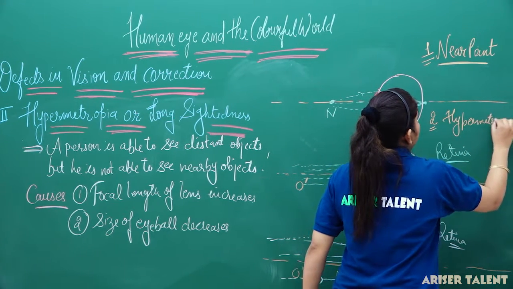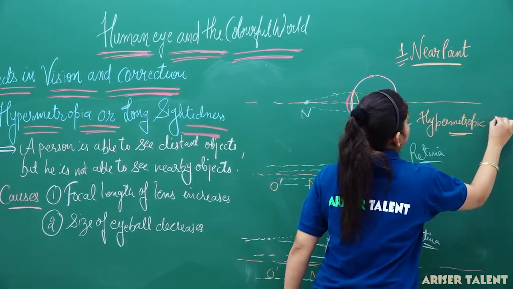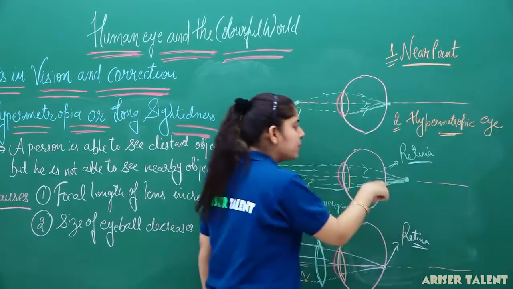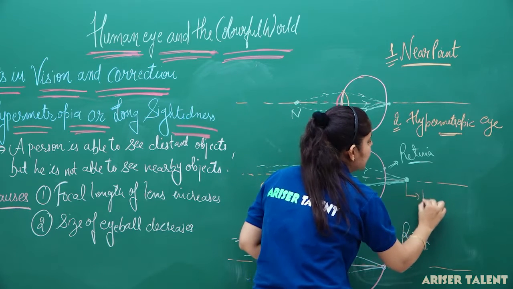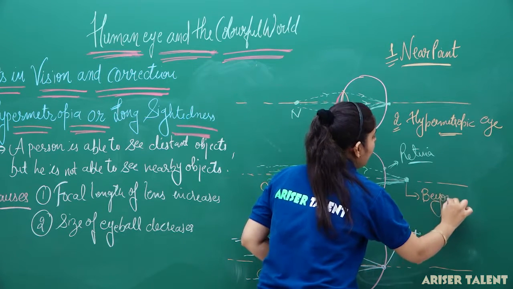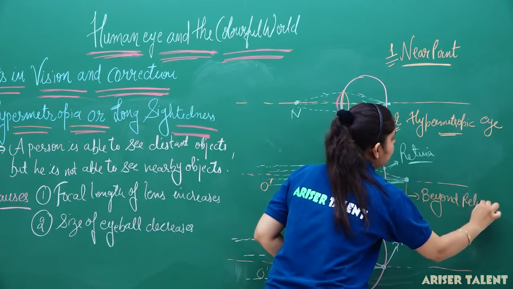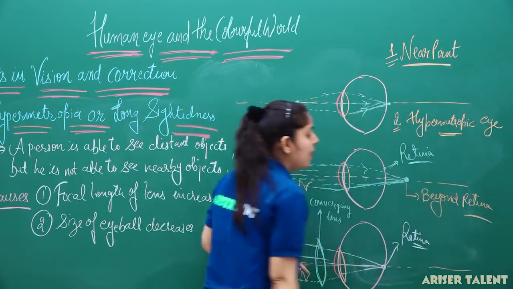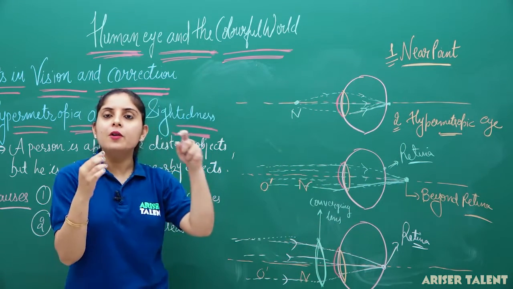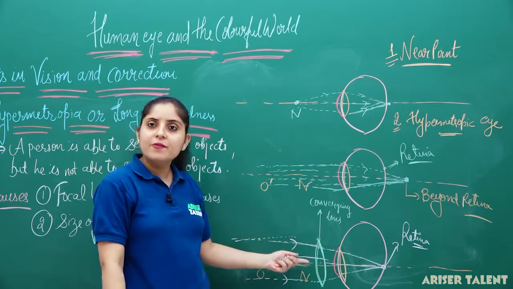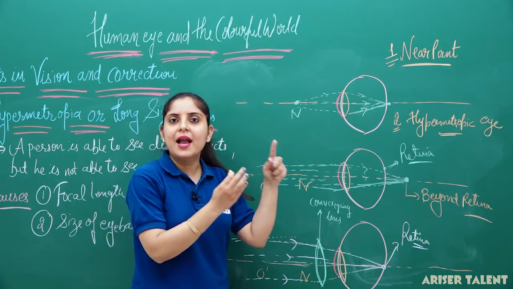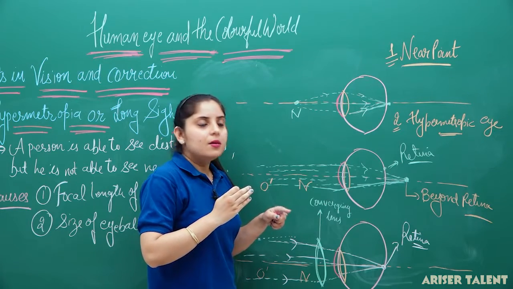This is our hypermetropic eye, and you can see that for the hypermetropic eye, the image is forming here. It means the image is formed beyond the retina. And where do you want the image? You want the image exactly at the retina, so you are using the convex lens here, so it will converge the light rays just before the retina.